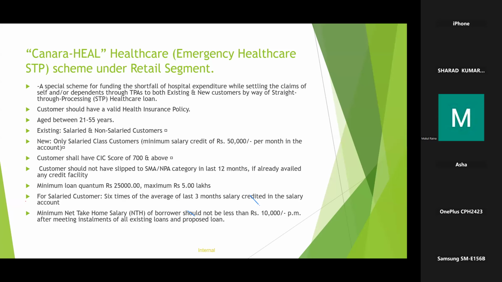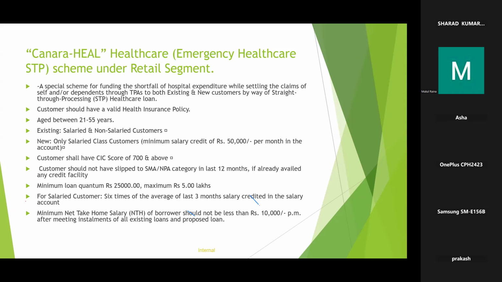And this CIC score is 700 and above, just like Canara Instant mutual fund. And another guideline is customer should not have slipped to NPA or SMA category in last 12 months. As per CIC, minimum loan quantum is 25,000 and maximum is 5 lakhs. Here also you can relate this with the Canara Instant Mutual Fund, where the minimum loan amount was 25,000 for both equity and debt, and the maximum here is 5 lakhs, whereas in mutual fund it was 10 lakhs and 1 crore.